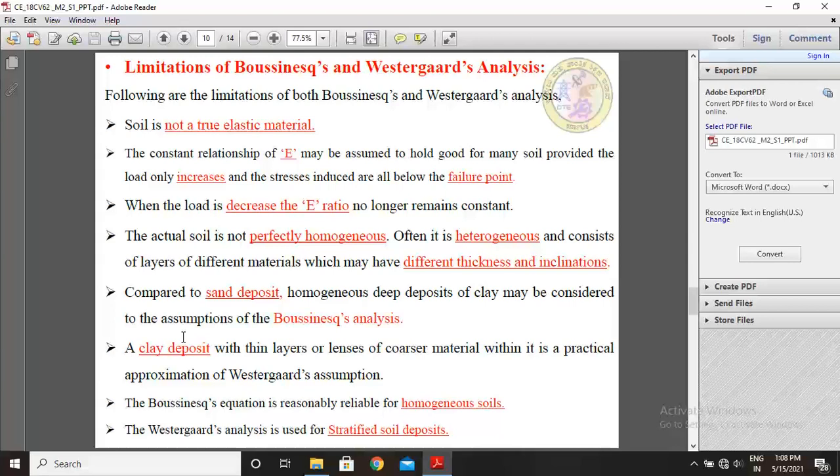A clay deposit with thin layers or lenses of coarser material within it is a practical approximation of Westergaard assumptions.